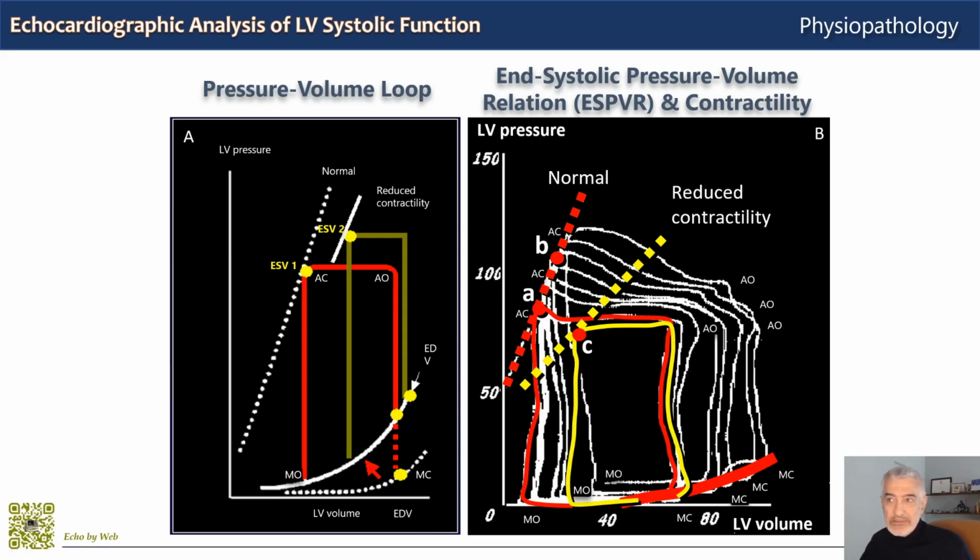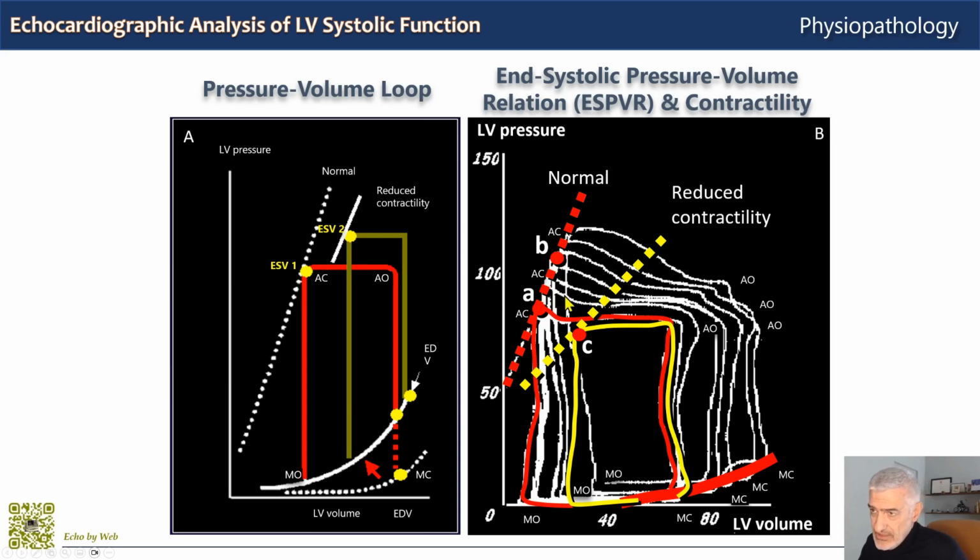So we have two numbers that define the contractility, the slope and the position of the slope in the plane. This is the end-systolic pressure-volume relation that defines contractility. Now, compared to normal contractility, which is the red dotted line in this example, a reduced contractility will be defined by, for example, this yellow dotted line, which is shifted to the right and downwards.